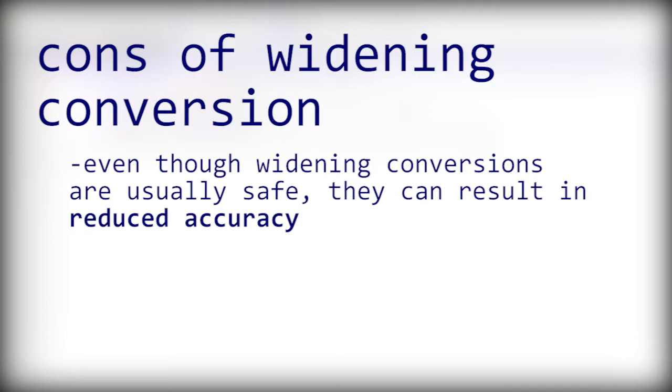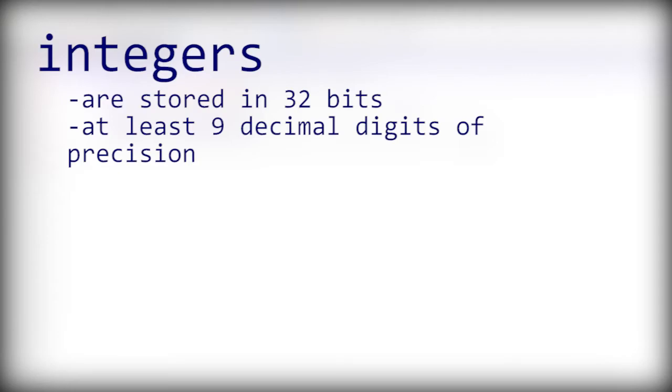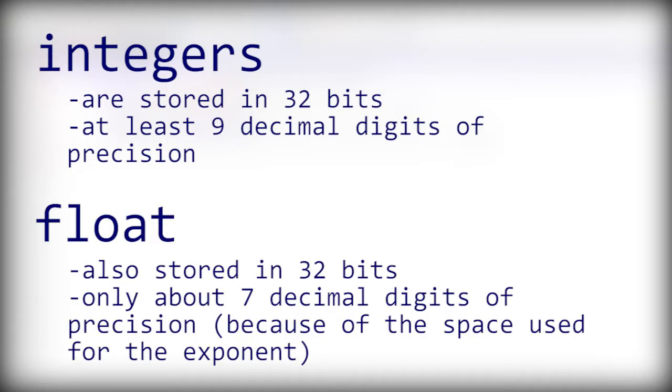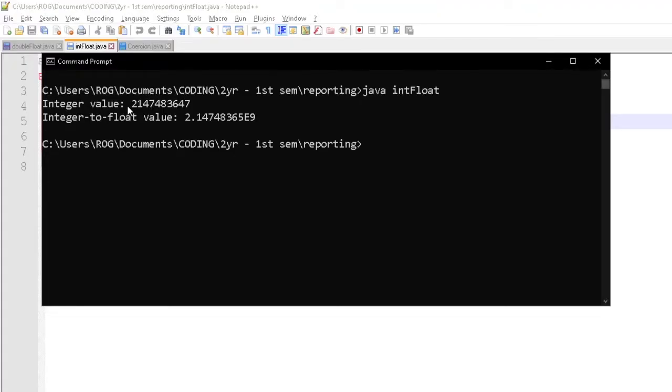However, even though widening conversions are usually safe, they can result in reduced accuracy. In many language implementations, although integer to floating point conversions are widening conversions, some precision may be lost. For example, in many cases, integers are stored in 32 bits, which allows at least 9 decimal digits of precision, but floating point values are also stored in 32 bits, with only about 7 decimal digits of precision because of the space used for the exponent. So integer to floating point widening can result in the loss of 2 digits of precision. This is what happened earlier when we converted our integer value into a float value.